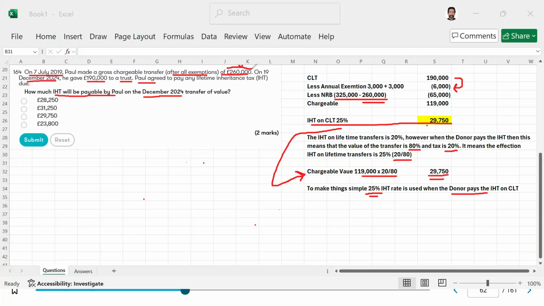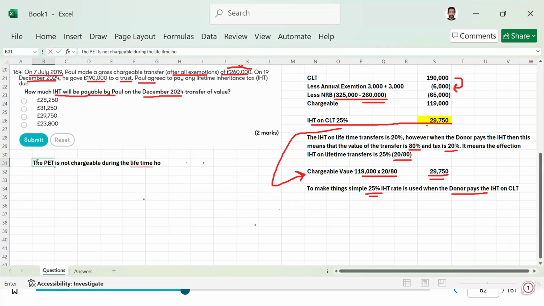When it comes to the PET, the PET is not chargeable during the lifetime. However, it consumes the annual exemption and the nil rate band.